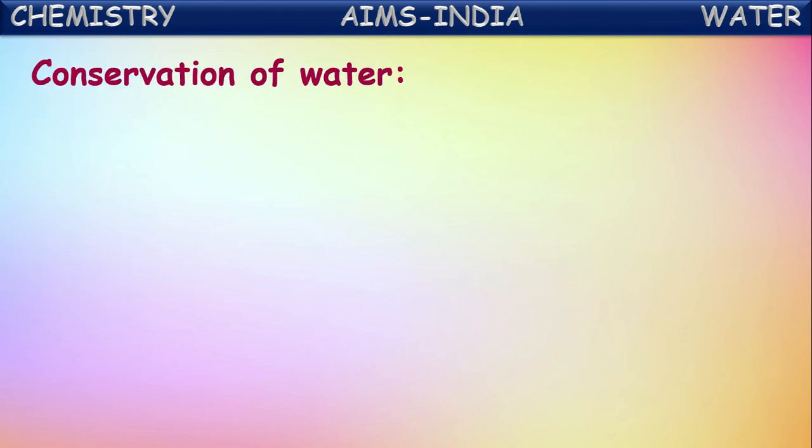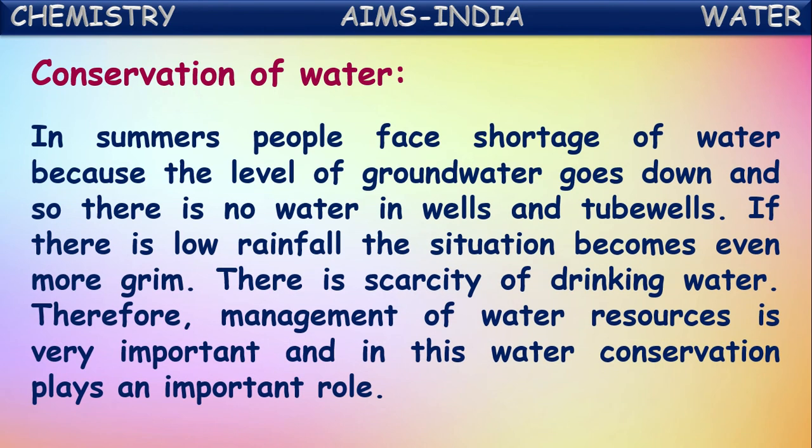Now let us see how to conserve water to avoid this shortage. How can we conserve this water? In summers, people face shortage of water because the level of groundwater goes down, and so there is no water in wells and tube wells, isn't it? You might have observed this in many places. In summer seasons, there will be no water in the wells and the tube wells. Even pumps cannot pump the water because the groundwater will go down.